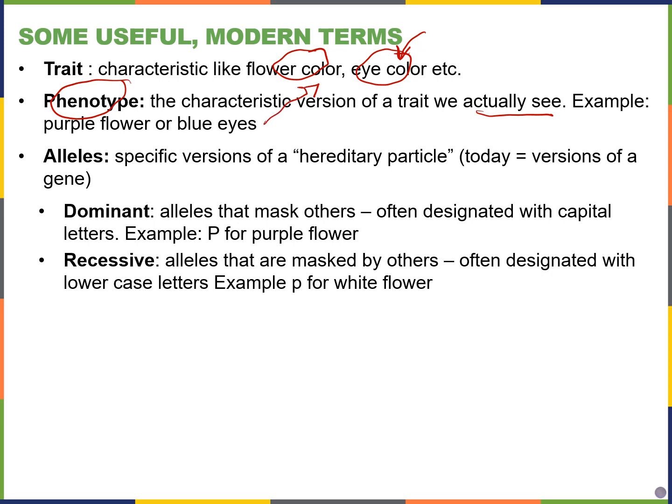Alleles are the versions of genes that we inherit from our parents. For example, some alleles are dominant, like in the purple flower. We might inherit big P from one of the plants, and another plant might inherit the small p from the other parent, and that would be the recessive allele.